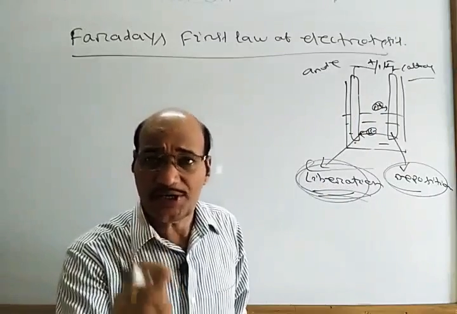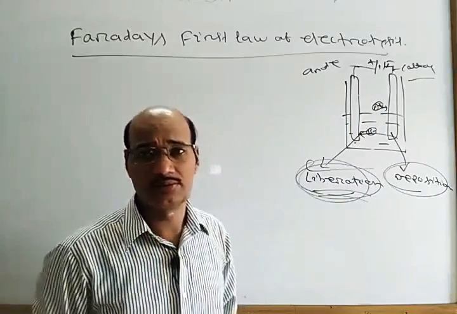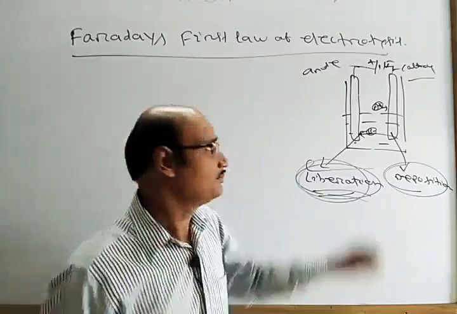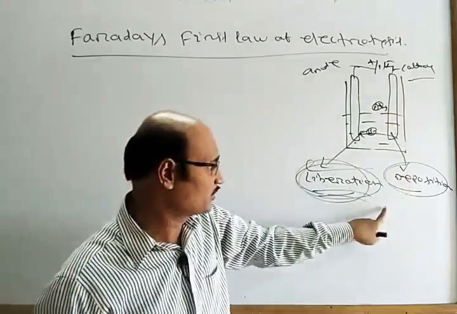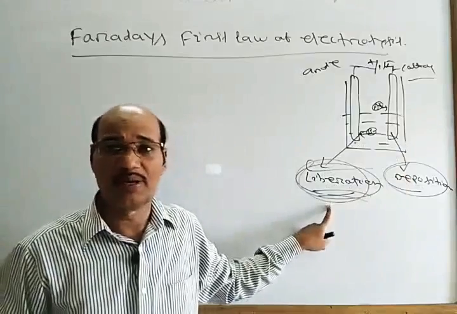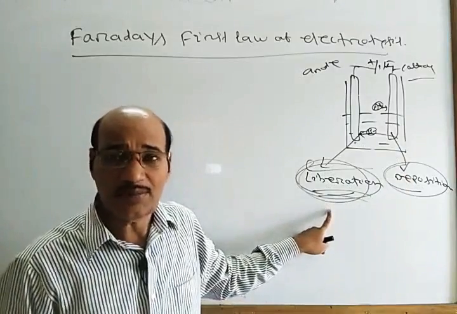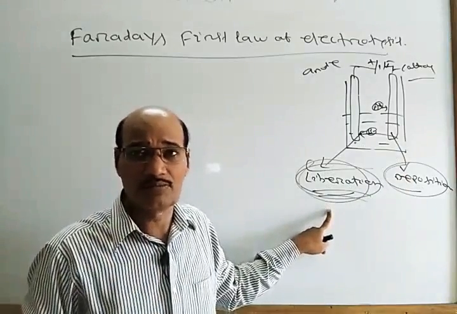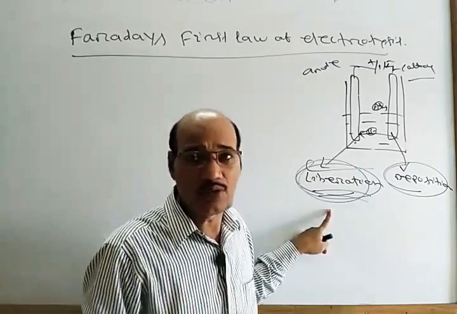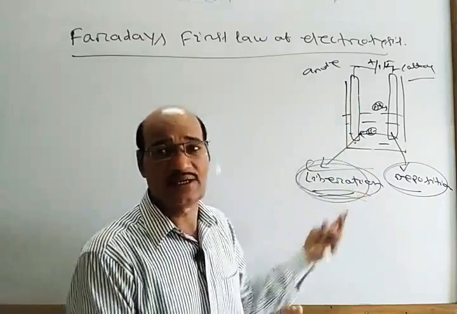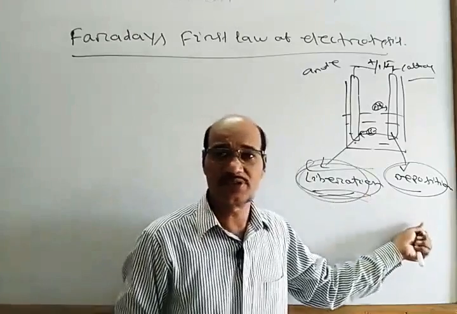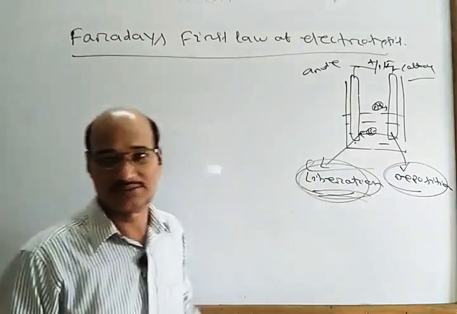If the quantity of charge in coulomb is less, then accordingly less substance will deposit or liberate.